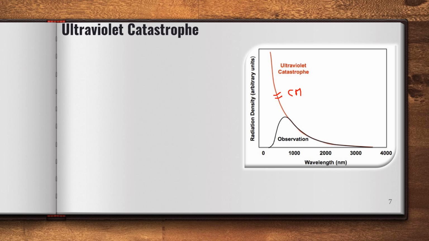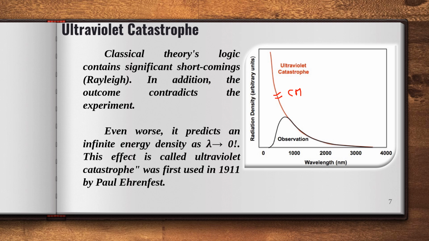So we can conclude that classical theory, or the logic behind the classical, is not significant in explaining the reality of black body emission spectra. Obviously the outcome of classical mechanics completely contradicts the experiment, and this contradiction is also completely reversed.